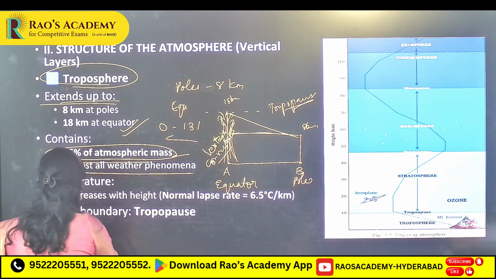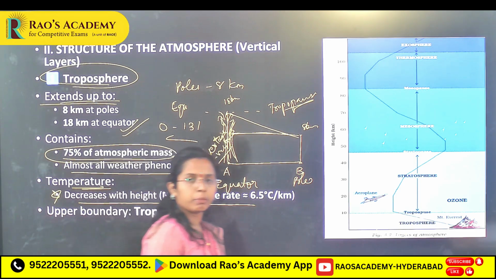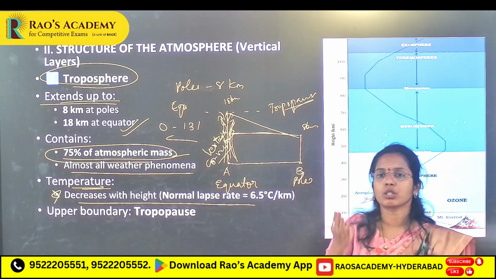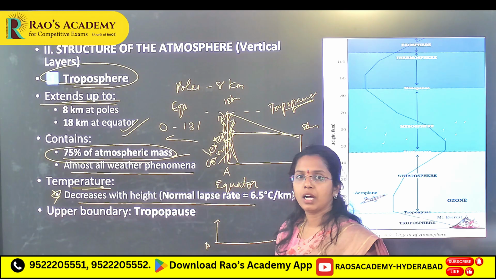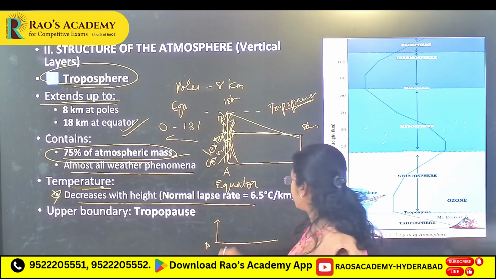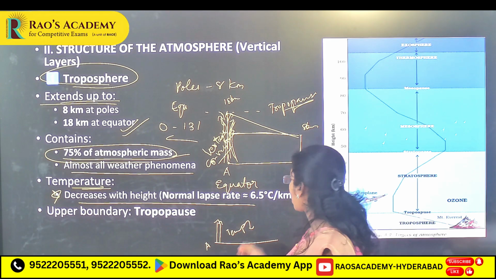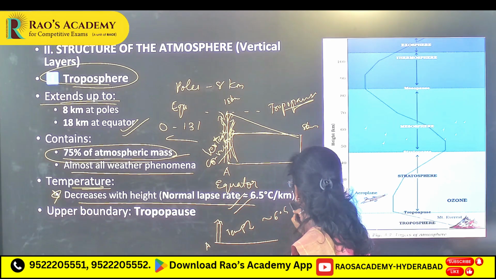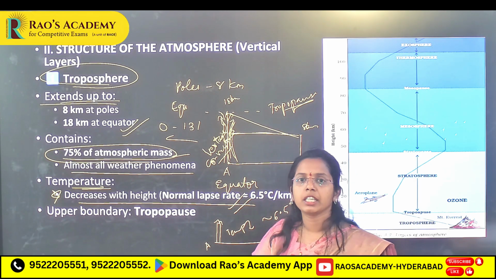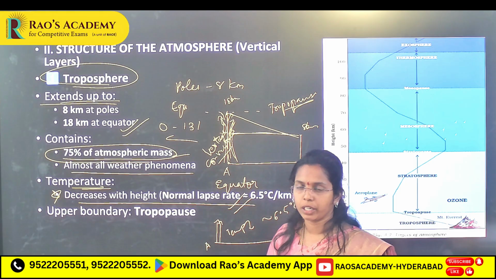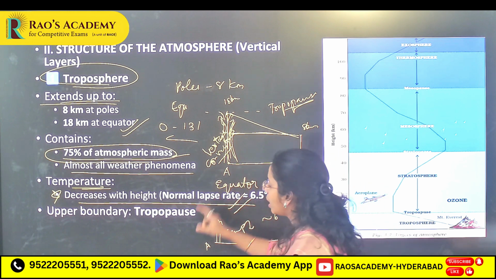And this thing you have to remember: temperature decreases with height. Normal lapse rate means whenever temperature decreases with height. Now I am standing here, when I am moving up, temperature decreases with height. That is known as normal lapse rate. Approximately 6.5 degrees per every kilometer, you will see 6.5 degree temperature decrease for every 1 kilometer. Here in the troposphere, you will see this normal lapse rate.